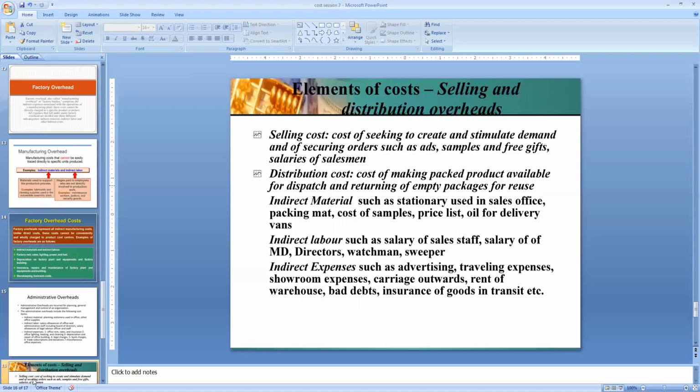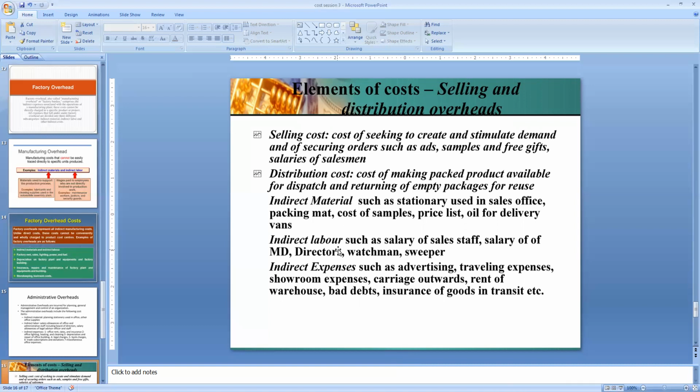And the next type of overhead is called selling and distribution overheads. What do you mean by selling and distribution overhead? Selling cost is nothing but the cost incurred in securing the orders.